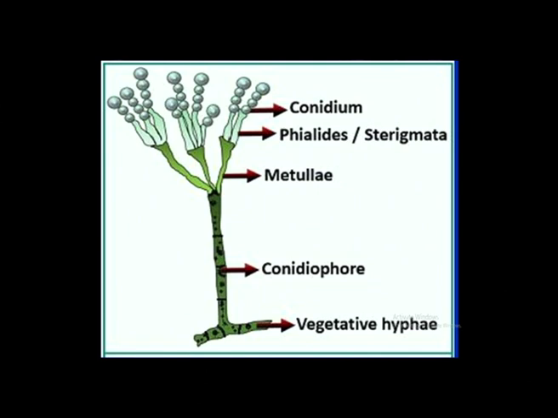At the tip of the metula, bottle-like structures are present, called phialides or sterigmata. These sterigmatal cells are uninucleated. Metulae and conidiophores are multinucleated, but the sterigmatal cells are uninucleated.